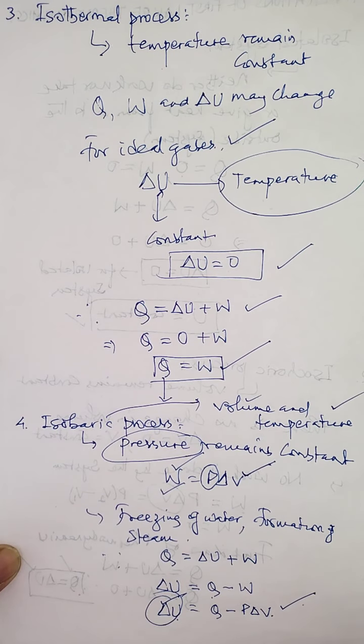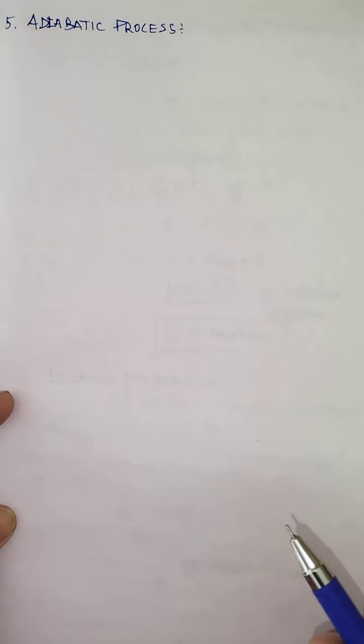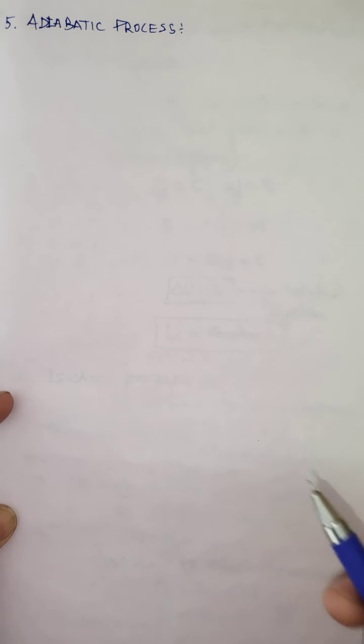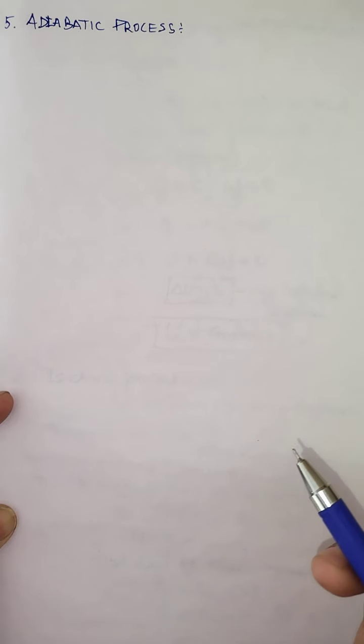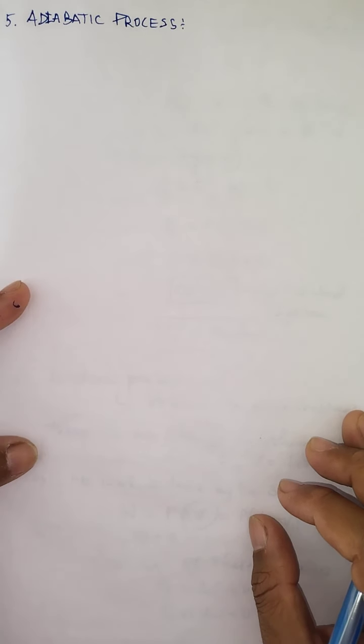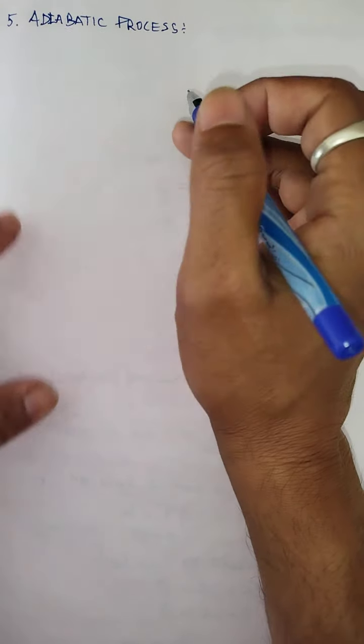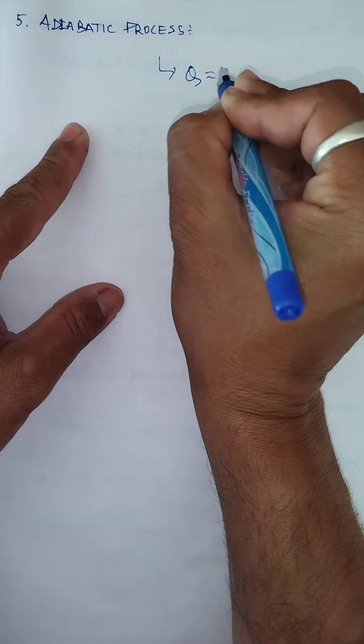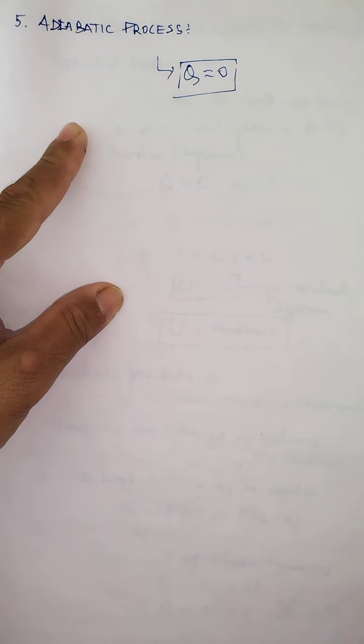Now we discuss in detail the last process, called the adiabatic process. Children, an adiabatic process is a process which takes place in such a manner that there is no exchange of heat between system and surrounding. Heat cannot go from system to surrounding, or come from surrounding to system. So under this process, Q is simply 0.